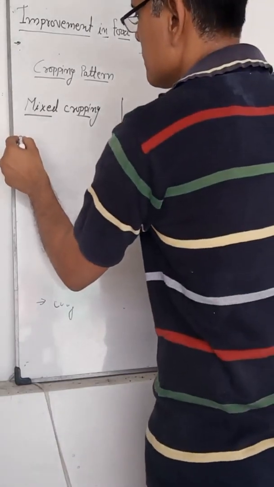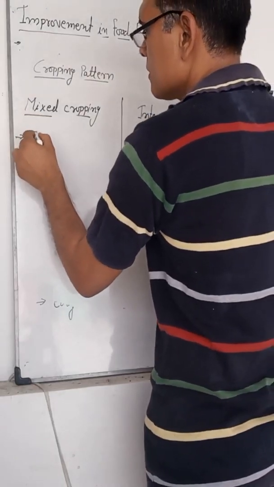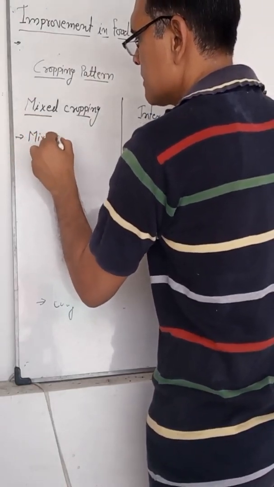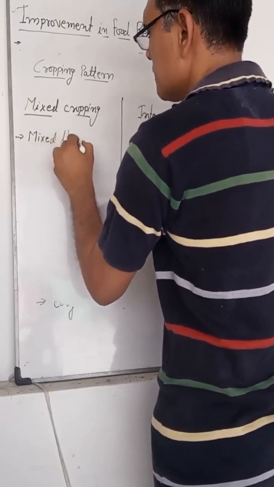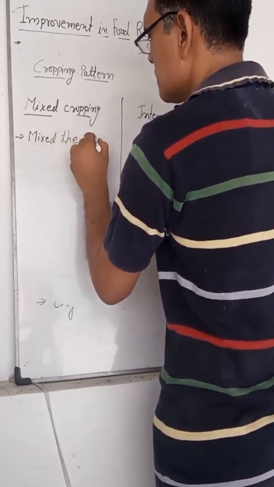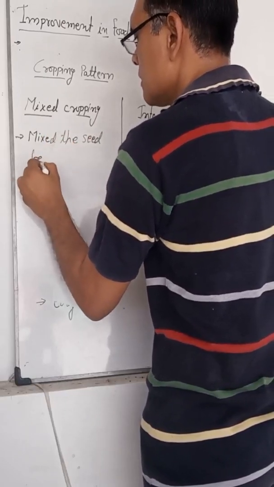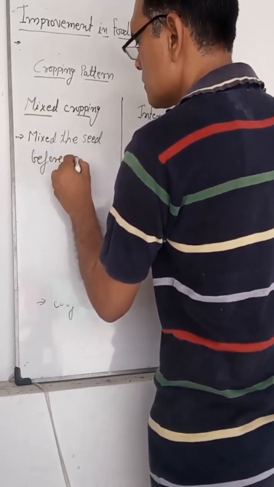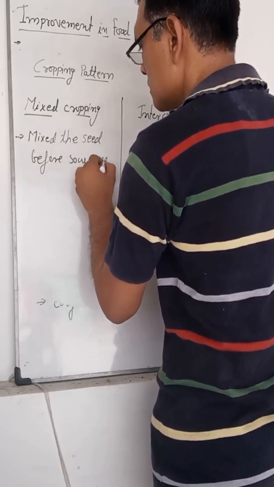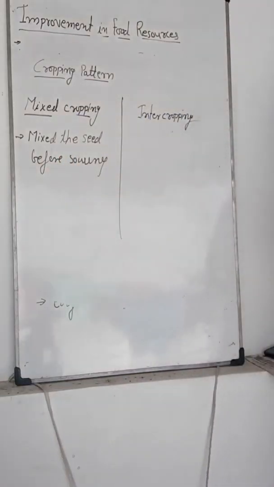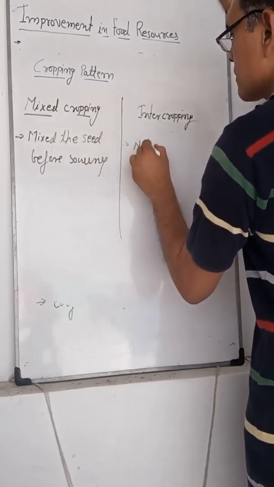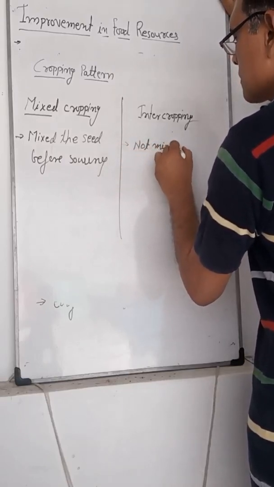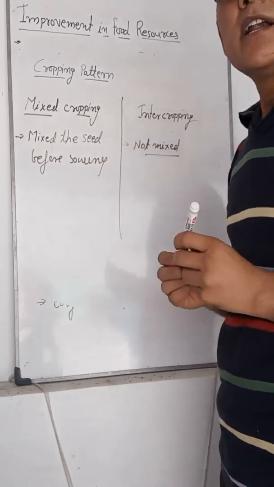First, in mixed cropping, the seeds are mixed before sowing, and in intercropping they are not mixed; they are sown in different rows.